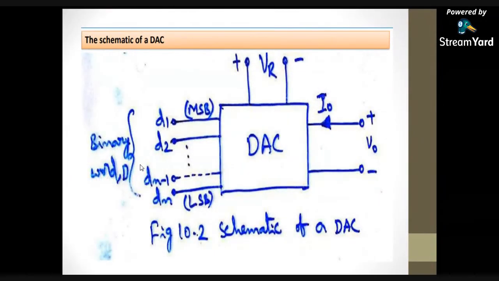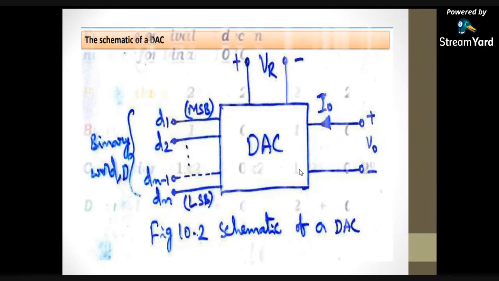Now we will discuss what a DAC is. DAC is nothing but a digital to analog converter. At the input I am giving digital data, that is D1, D2, up to Dn minus 1, Dn. These are all digital bits. The digital data is nothing but binary words, each either 0 or 1. The output of this DAC is an analog voltage or current. This is the basic schematic diagram of the DAC.